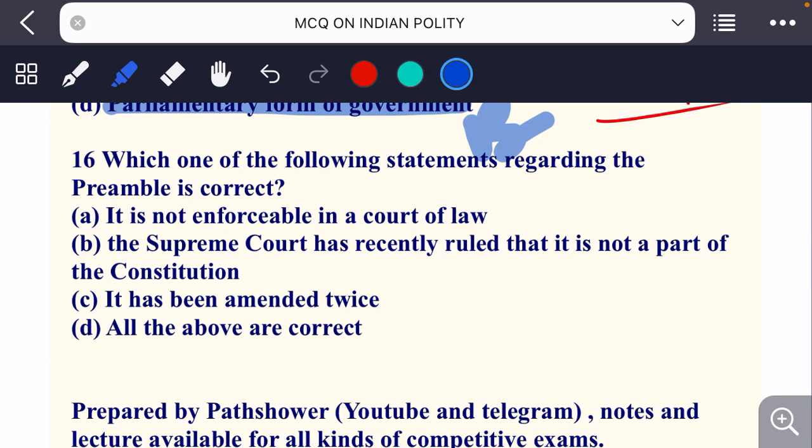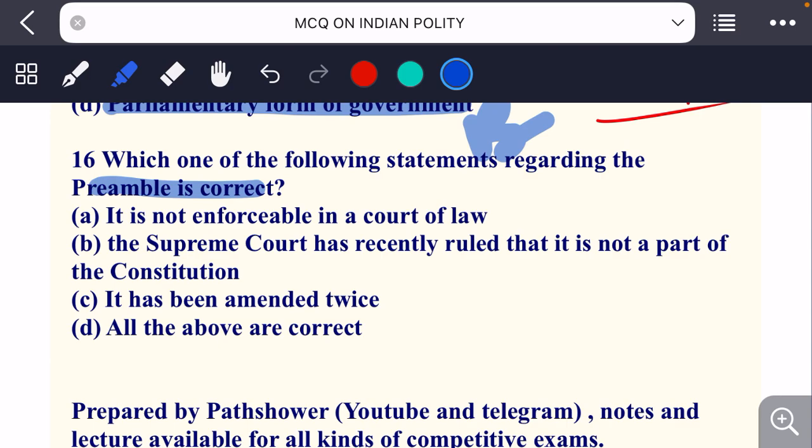Which one of the following statements regarding preamble is correct? कौन सा ऐसा statement है जो regarding preamble है वो correct है? ठीक. It's not enforceable in the court of law. The Supreme Court has recently ruled that it's not a part of the Constitution. It has been amended twice. All of the above are correct.